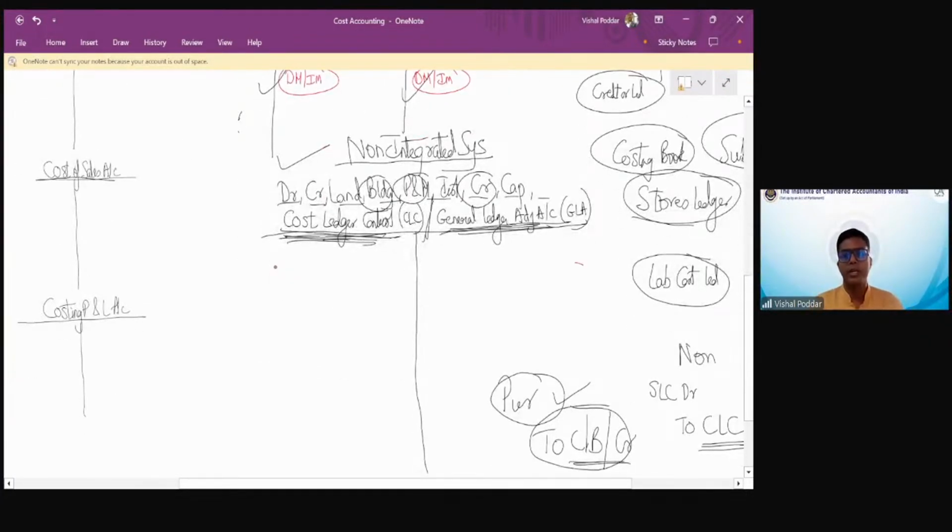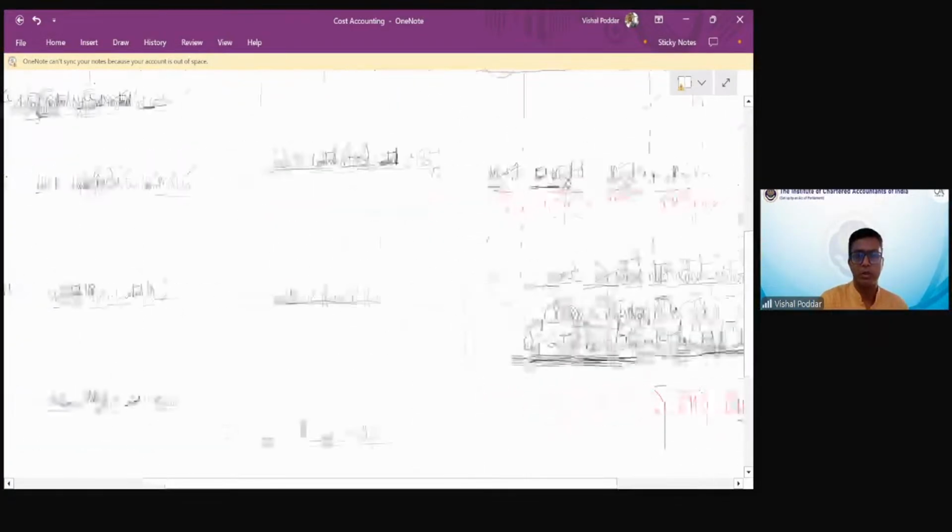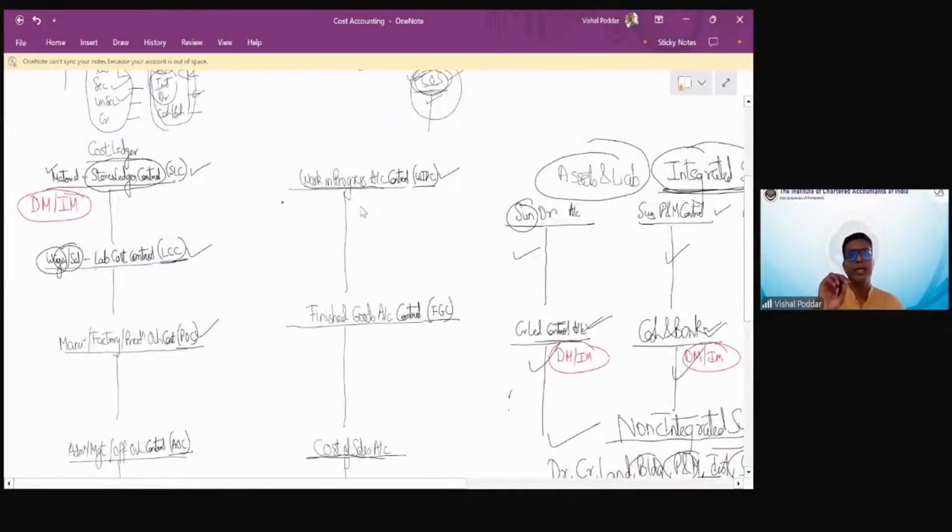If it is non-integrated, it is credited to this account. So this is the entry for purchases: credit to this account or to your cash bank or creditors account, depending upon the method of accounting, and debit to the SLC account. Hope it is clear to all.